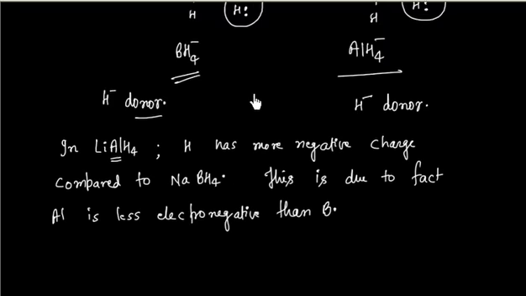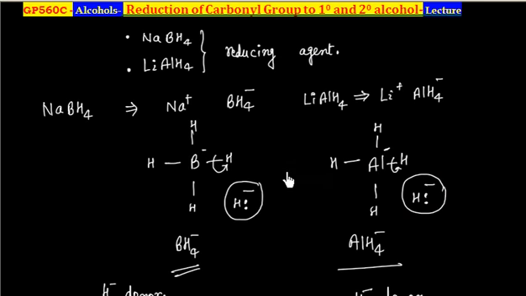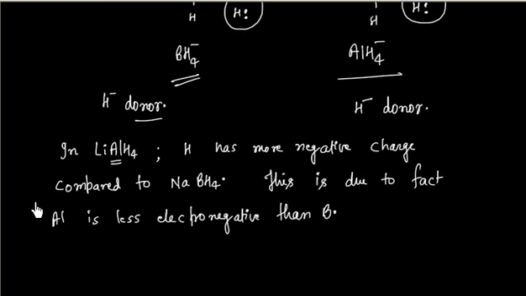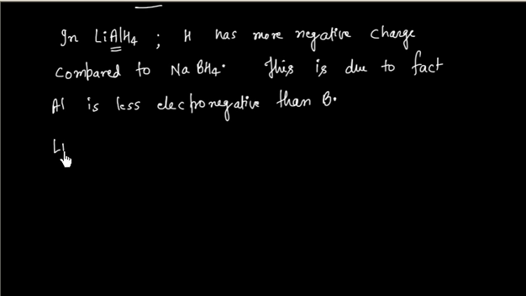Now if I compare which is a better hydride donor, either NaBH4 or LiAlH4, I can say LiAlH4 is a better hydride donor, H minus donor, compared to NaBH4.